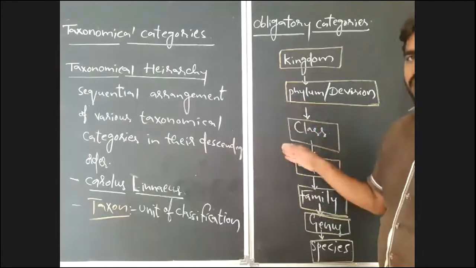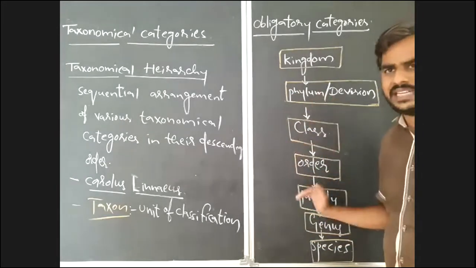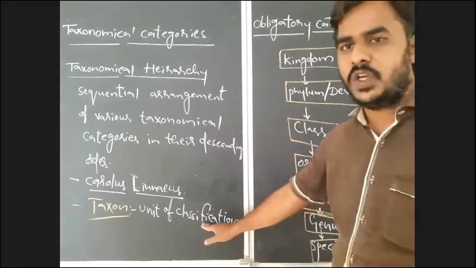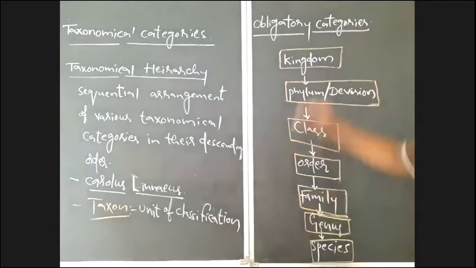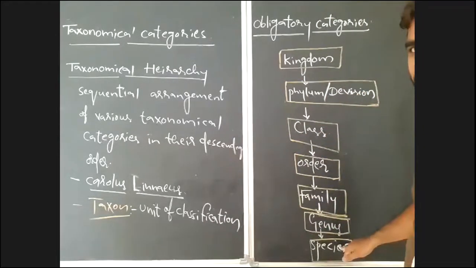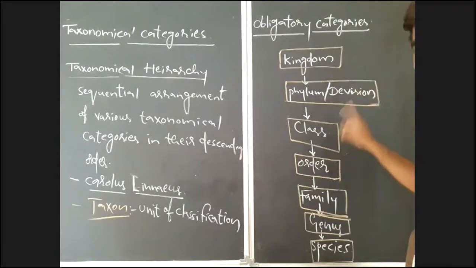See, in this taxon, any category in the taxonomical hierarchy is considered as a taxon. So, taxon is the unit of classification. Kingdom is a taxon. Phylum is a taxon. Class also a taxon.